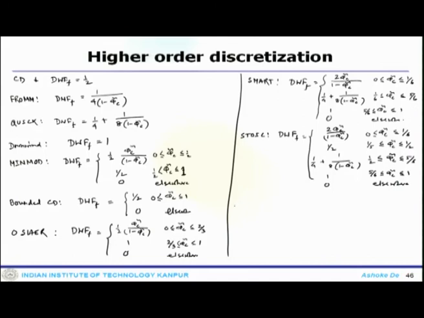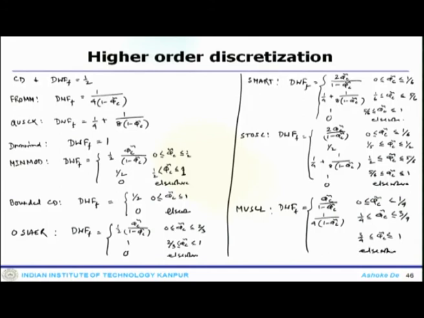And the muscle scheme, where the factor will have 4 segments again. First segment is phi c tilde by 1 minus phi c tilde, which lies between 1 by 4 and 0, then 1 by 4 into 1 minus phi c tilde, where it lies between 1 by 4 and 3 by 4, and lastly where it is 1 elsewhere, this is 1, this is 0.